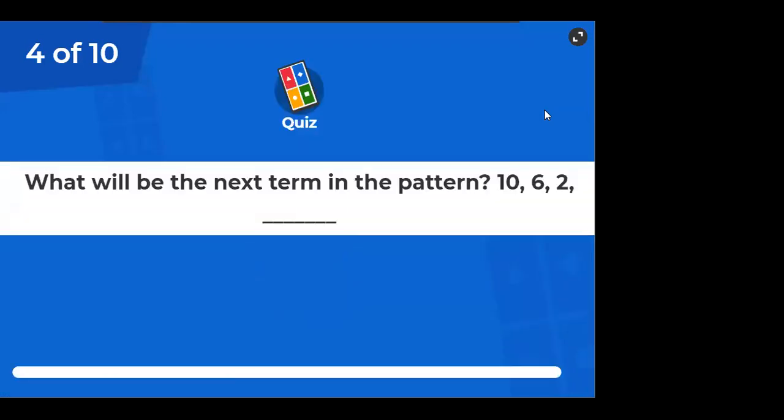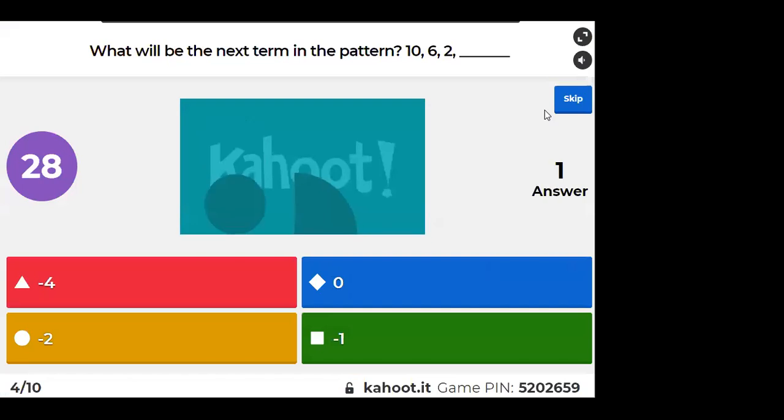Now this is your logical reasoning. What is your pattern? 10, 6, 2. This is totally based on your logical reasoning.